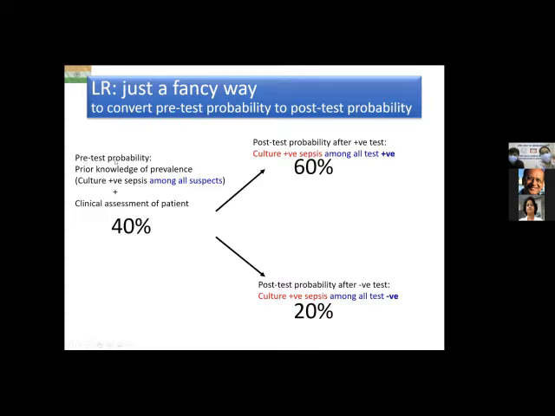So the pre-test probability, from where do you get it? Is from the prior knowledge of prevalence. That means what is the culture positive sepsis rate amongst all suspects, prior knowledge, and the clinical assessment of the patient in front of you. So you say suppose it's around 40% pre-test probability. You now do the test, you get the post-test probability